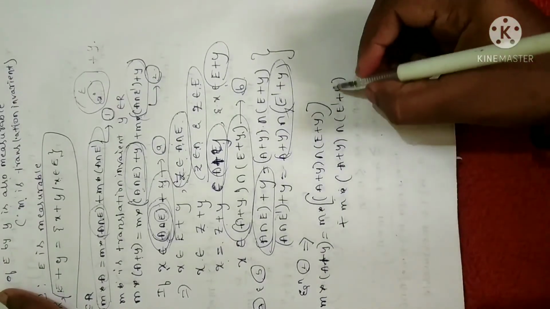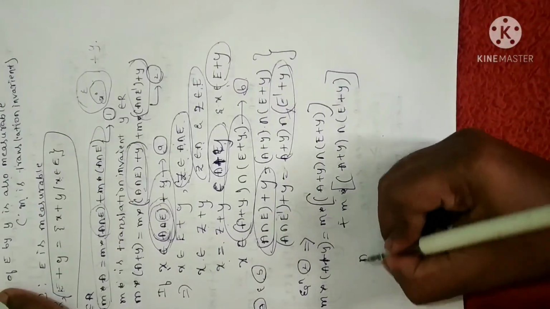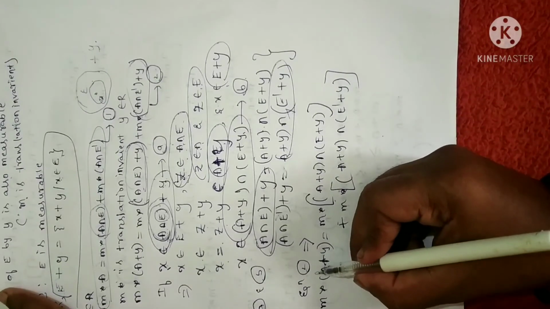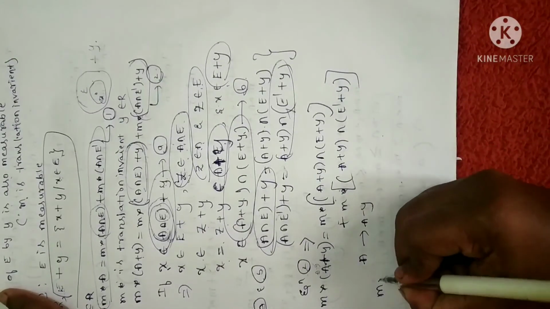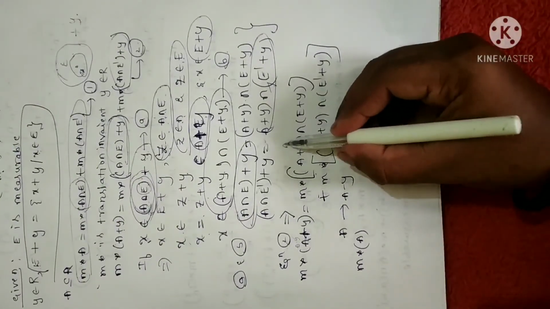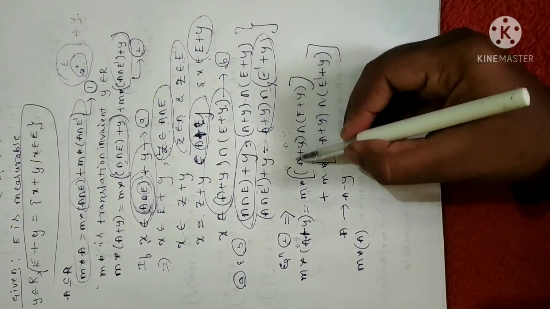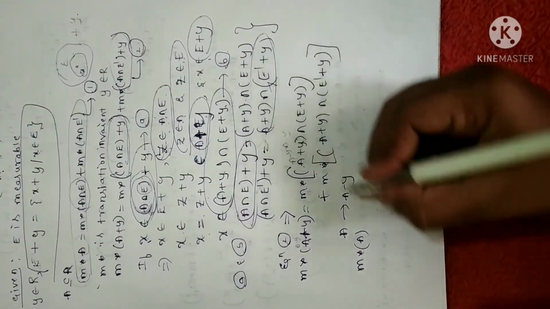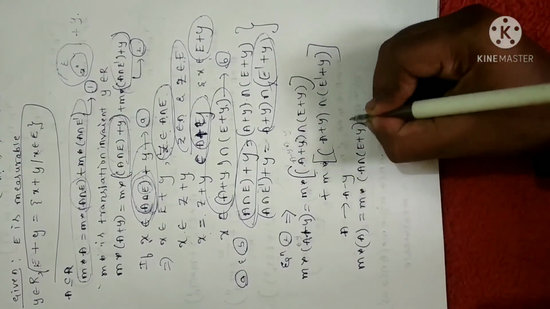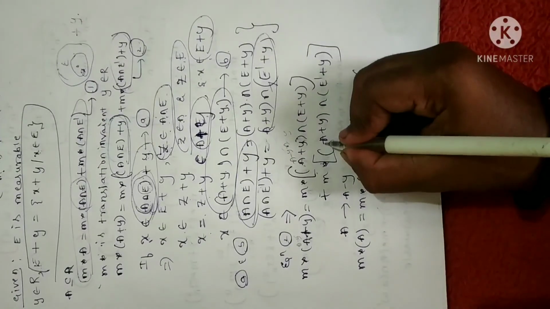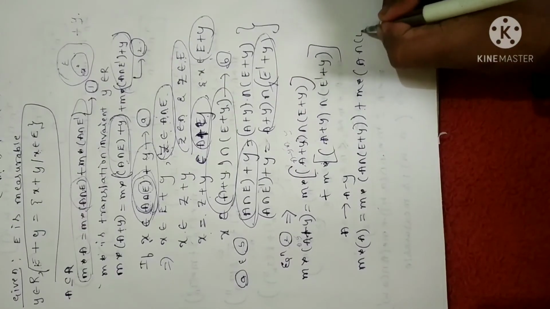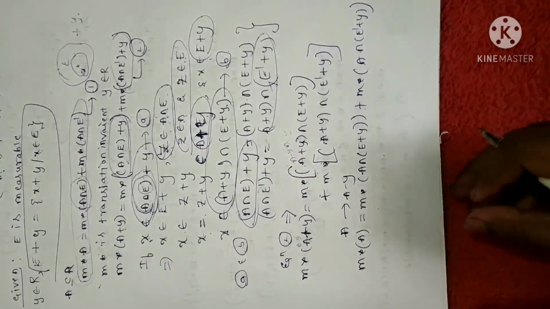Now what I am going to do is replace A with A minus Y. Wherever A is there, I am going to replace with A minus Y. So when you do that, A minus Y plus Y get cancelled, you are going to get M star of A. I am going to write directly. And similarly, when you are going to replace, I am going to change this to A minus Y. Minus Y plus Y get cancelled. You are going to get A intersection E plus Y. Fine. Plus M star of the same thing you are going to change here. You will get minus Y plus Y get cancelled, left with A intersection E complement plus Y.